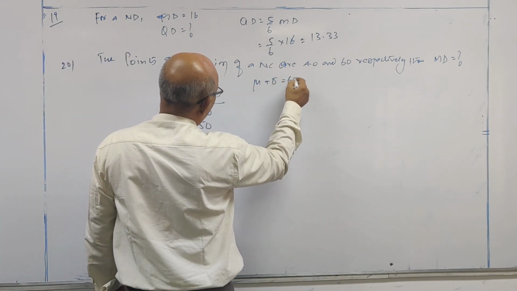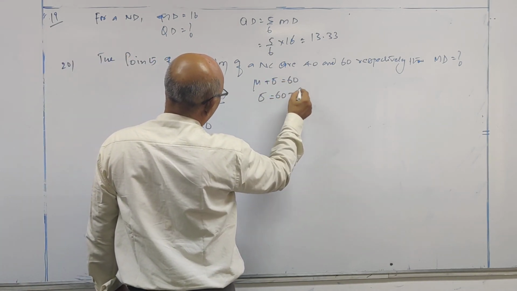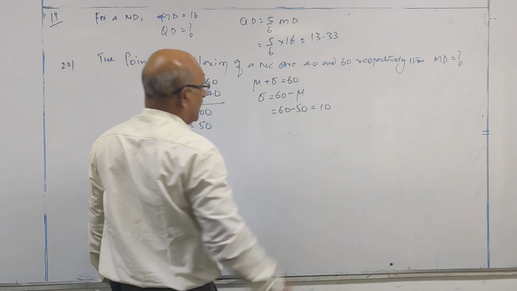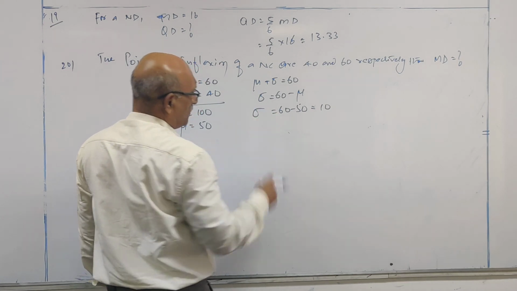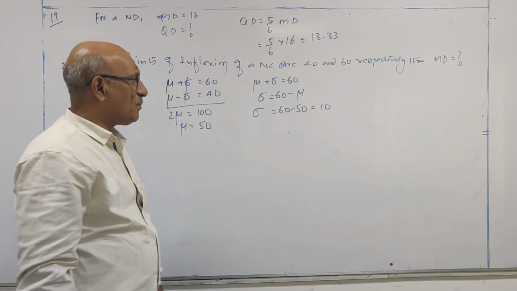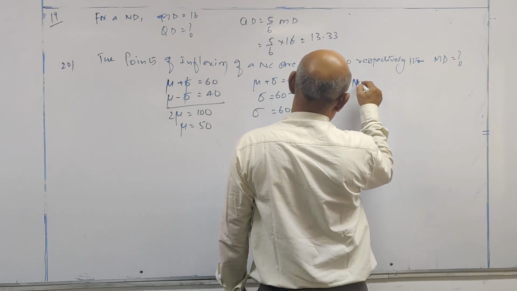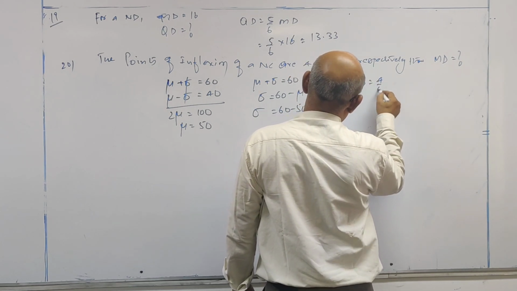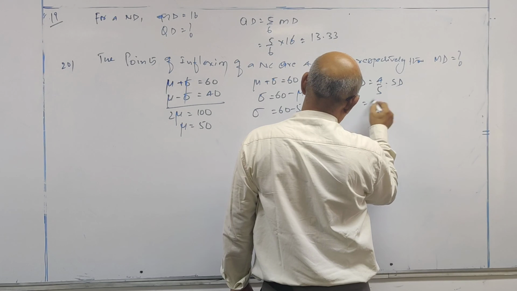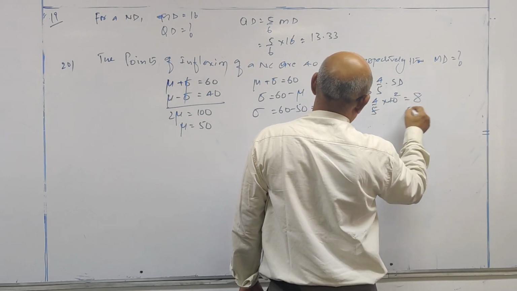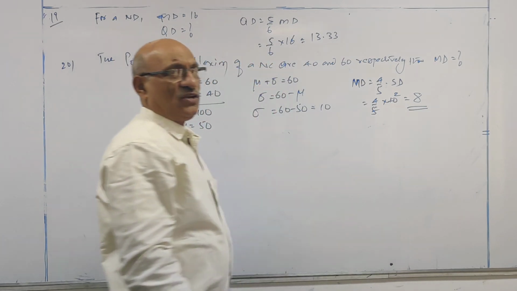Mu plus sigma is 60, sigma is 60 minus mu, so standard deviation is obtained as 10. MD is equal to 4 by 5 into standard deviation, 4 by 5 into 10, it will go 2 times 8. Mean deviation is equal to 8.